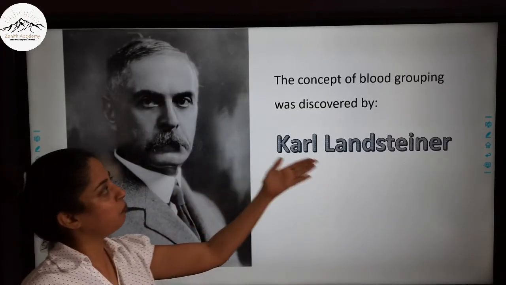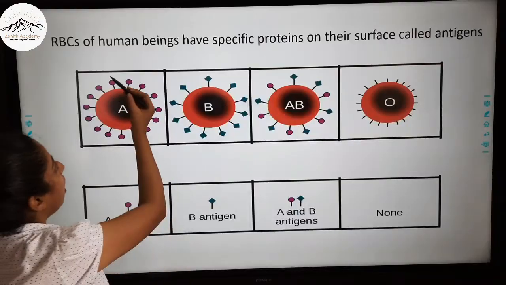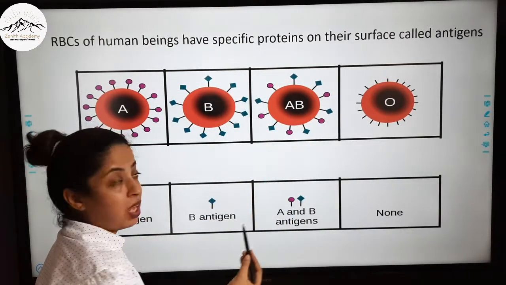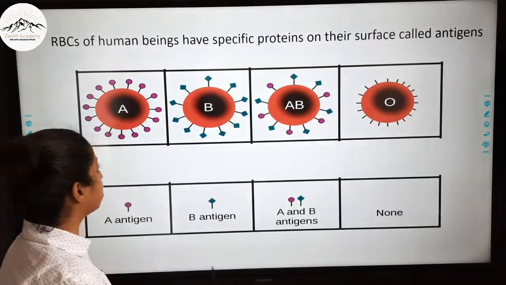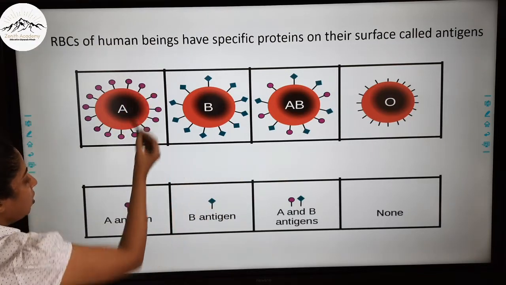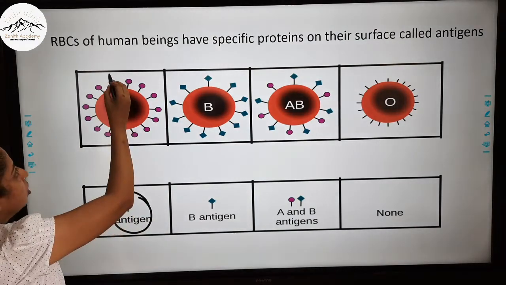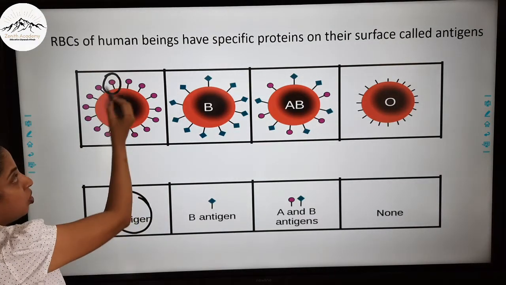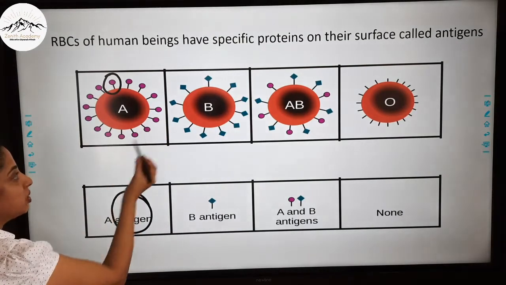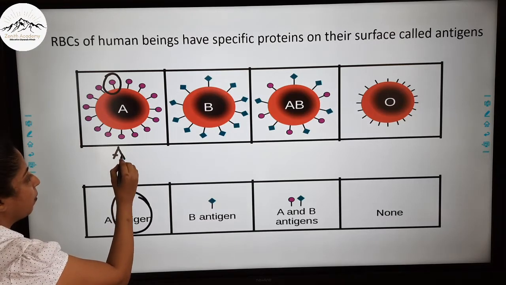So the concept of blood grouping was discovered by Karl Landsteiner. He said the RBCs of human beings have specific proteins on their surface, and these proteins are called antigens. Here you can see there are different RBCs, but on their surface there are different antigens. Here you can see A antigen. If A antigen is present on the surface of RBC, then the person containing this type of RBC is said to have blood group A.